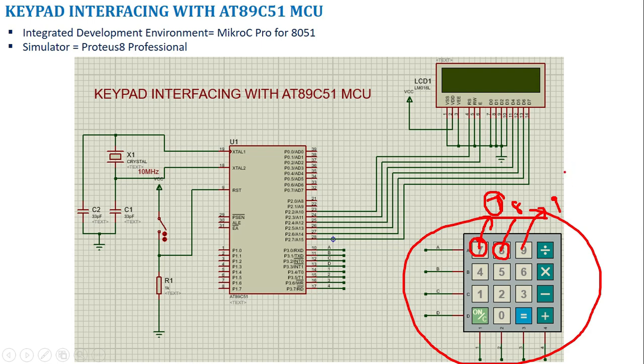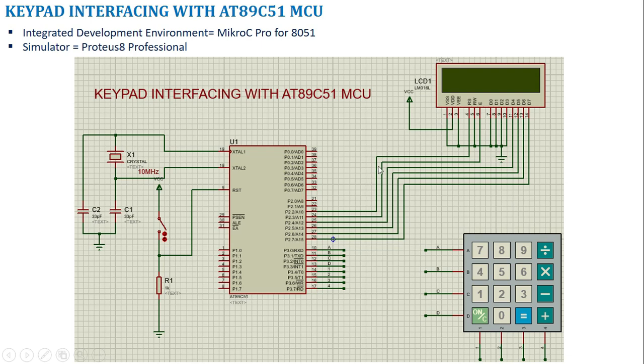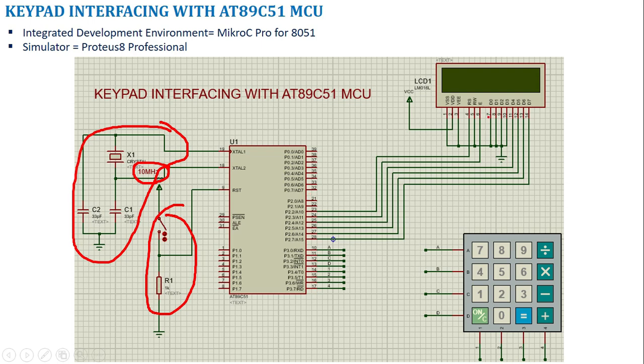Now let us see the circuit part. Here I show a typical circuit to interface the keypad with the microcontroller. We have an oscillator circuit where we use a 10 MHz crystal, and a reset circuit, and we interface a 16x2 LCD. 16x2 means I have 2 rows, and in each row I can display 16 characters. I am going to use it in 4-bit mode, which means only 4 data lines, D4 to D7, connected to 2.4 to 2.7. D0 to D3 we are not going to use, so we ground them.